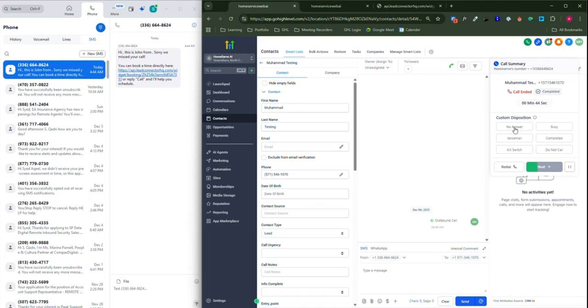It will send the customer an SMS like, "Hey, we tried to call you, you were not there. Here is a link where you can book a call." If I say busy, it will do the same. Voicemail, it will send the voicemail. Completed means no action required. Kill switch means removing the person from the dialer. And do not call is for when the customer was rude and doesn't want us to call him back.